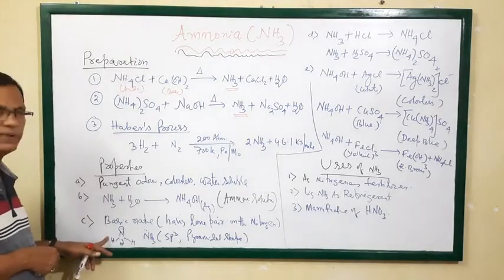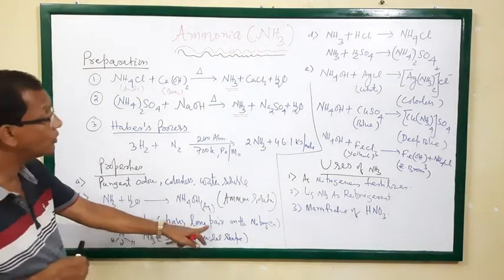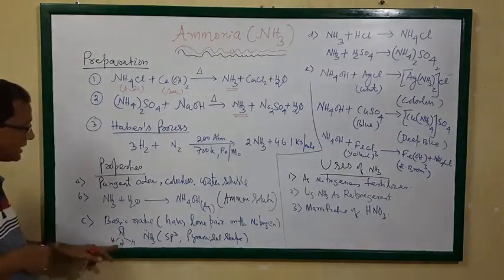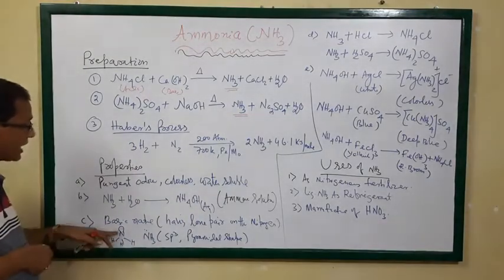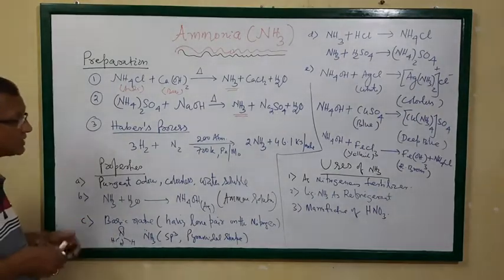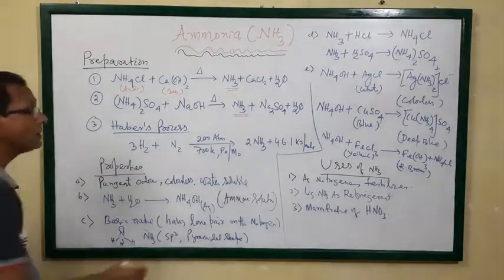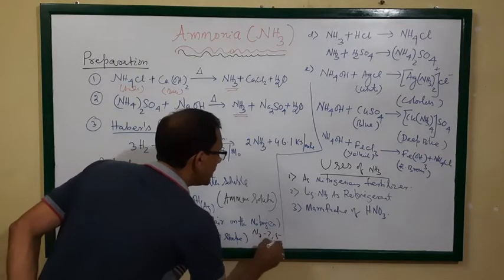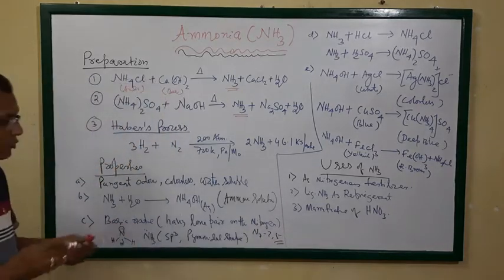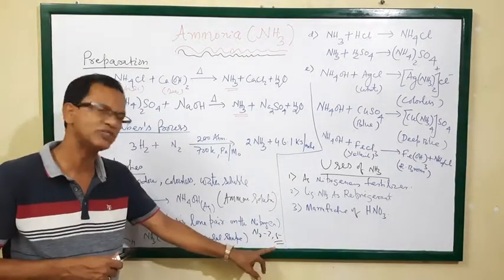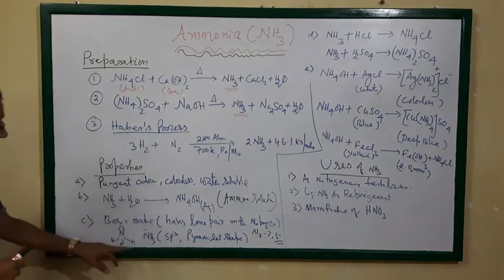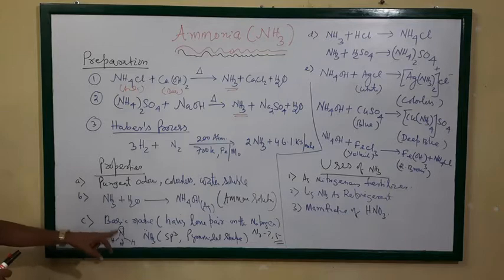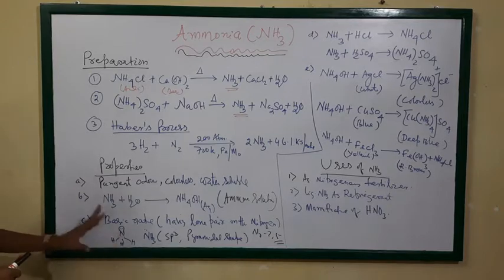Ammonia is a base because it has a lone pair on the nitrogen atom. If you see the NH3 structure, N is attached to 3 hydrogens, with nitrogen having one lone pair, because nitrogen, atomic number 7, has configuration 2, 5. That is 5 electrons in the outer shell. Out of 5, 3 electrons combine with 3 hydrogens, and the remaining 1 lone pair remains on the nitrogen atom.